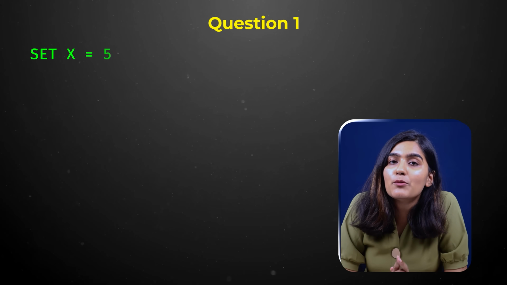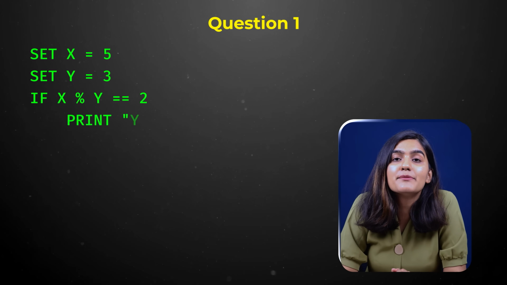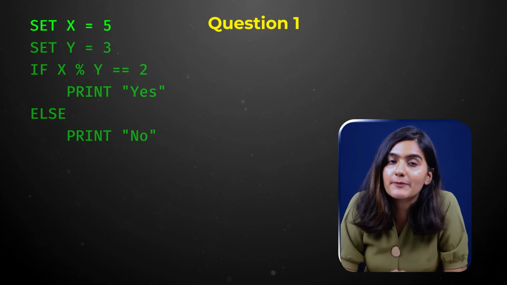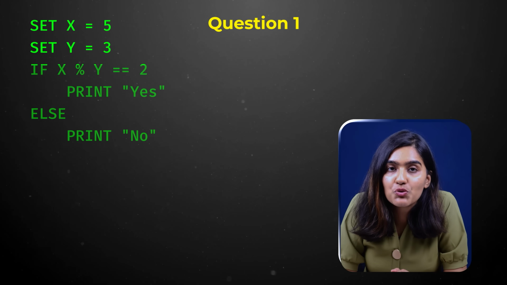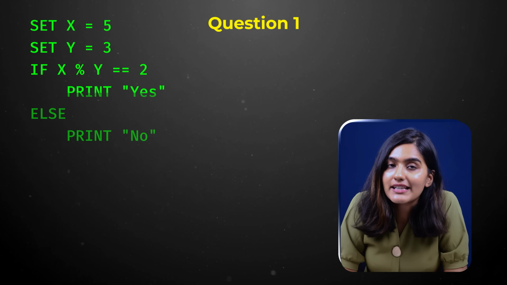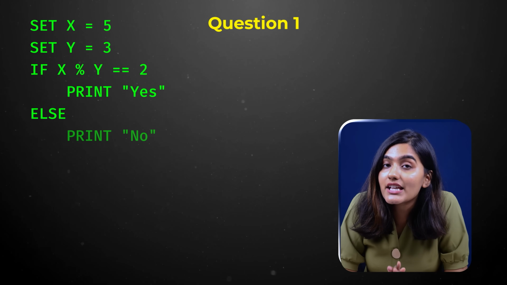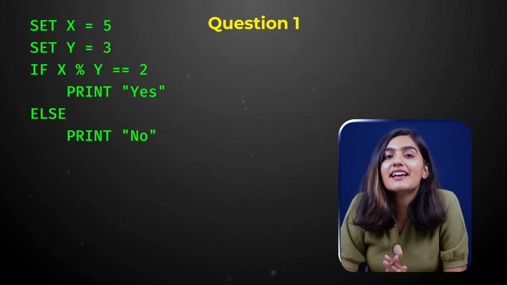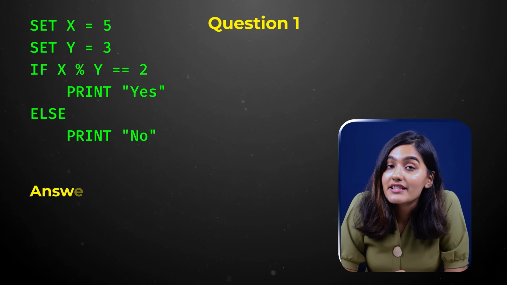Now let us look at some similar output based questions which you can expect in your exam. So you might see a block of code on the screen. You have to tell me the output of this particular code. The code is: set x equals to y, set y equals to 3, and if x mod y equals 2, print yes, else print no. So the answer would be yes.